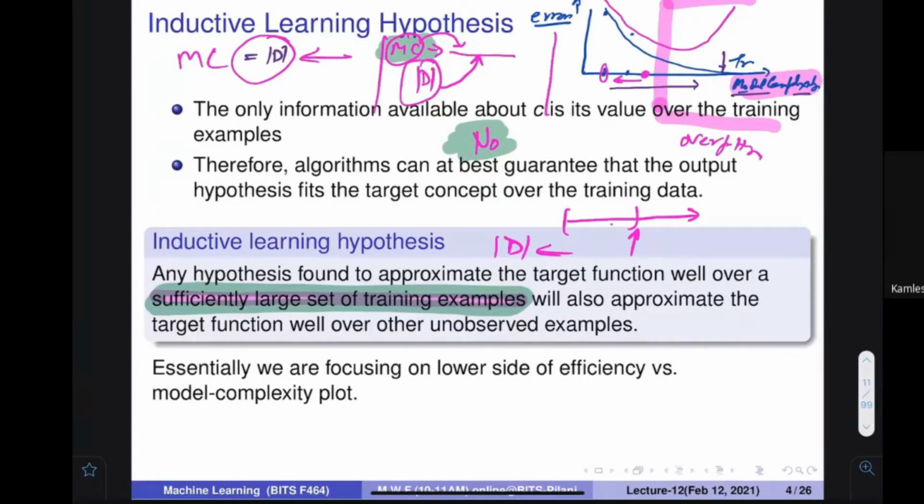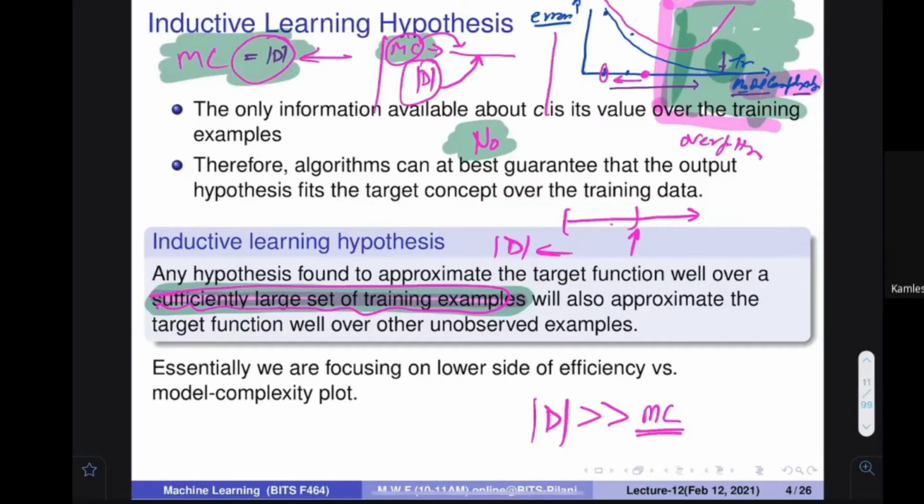So now, if a sufficiently large number of training examples are given to you, it means that D is very, very large compared with the model complexity. If D is very large, then you know that this weird thing, overfitting, happens when your model size is equal to the data size. Then you are not in that particular area. Make sense? It means that if a sufficiently large number of training examples are given to you, then you are not in this particular area. Make sense?